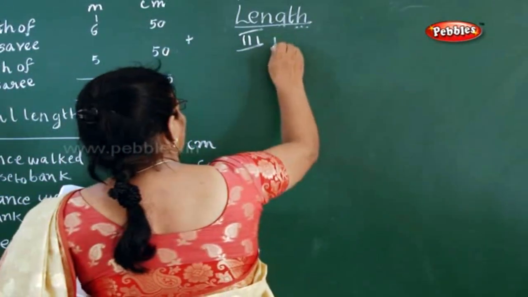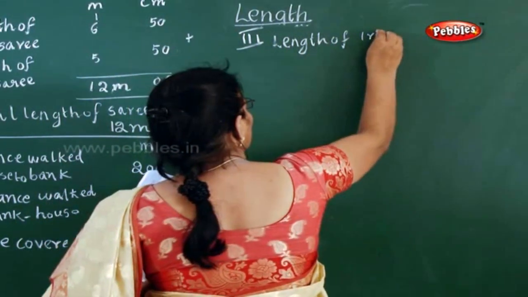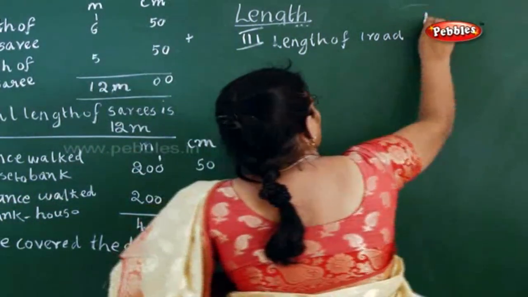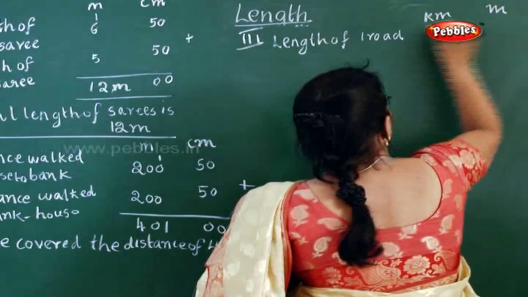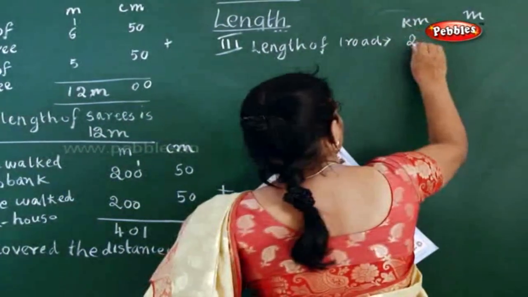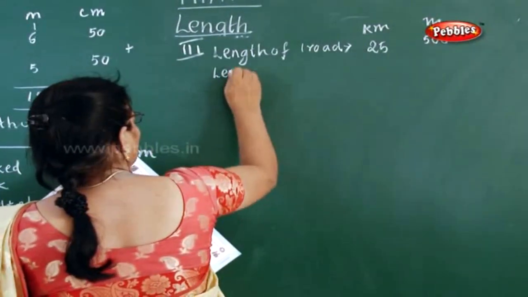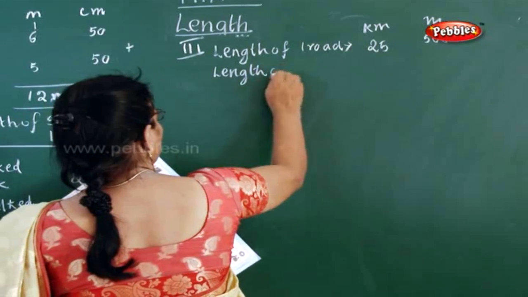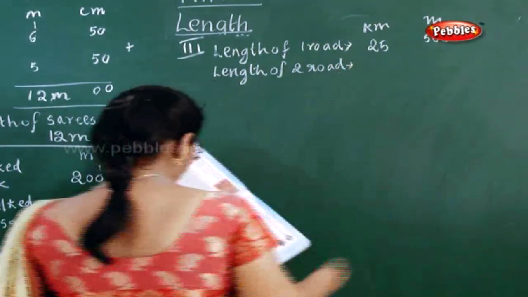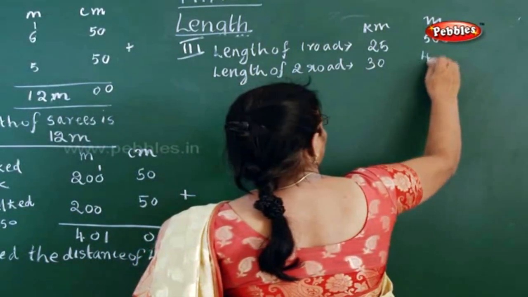Again here, what you have tried? Length of one road. What is the length of one road? Now, what you have to do on the top? Kilometer and meter. So, what is the kilometer covered? It is 25 and 500. And what is the length of the second road? He has covered 30 kilometer and 400 meter.